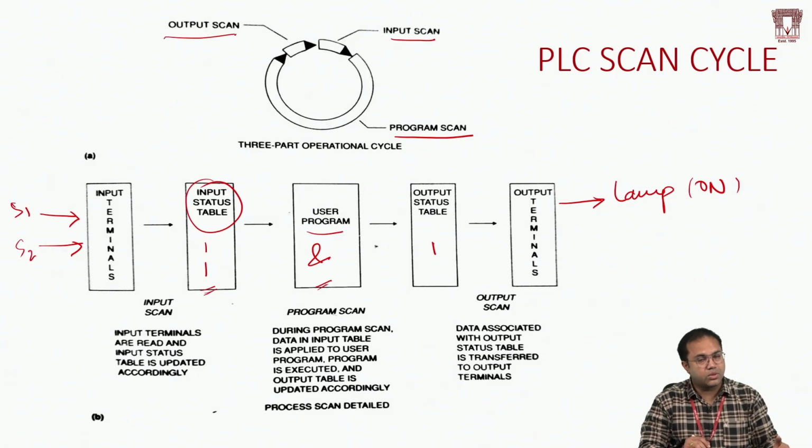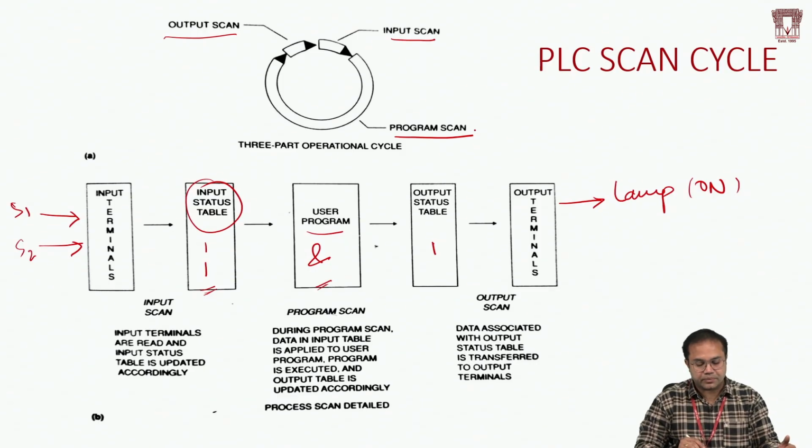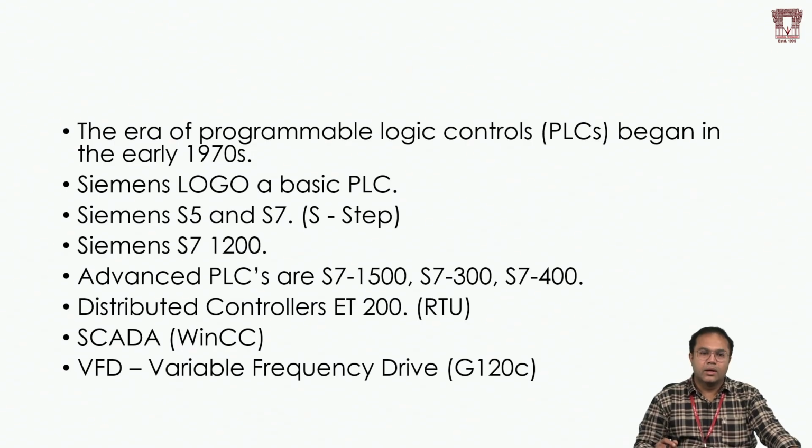Why output scan? Because the previous output, in our example, was off. Now it has turned on, so we need to update the output, we need to change its status. So this is a cyclic process: input scan, program scan, and output scan. Clear? This is how the scanning process goes on in a PLC. I hope it is clear. Now let's move on to the next.